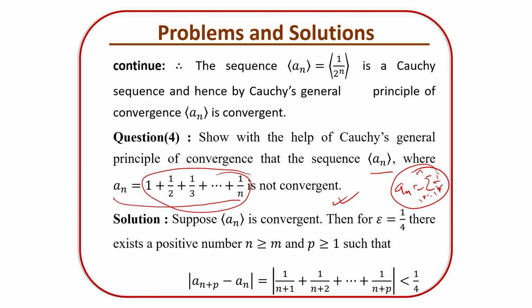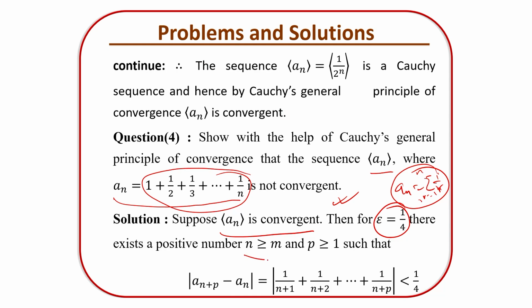But look at the principle we have already proved in the earlier slides. So, suppose a_n is a converging sequence. For the time being, let us suppose that a_n is a converging sequence. Then for epsilon equal to 1 by 4, why have I chosen this specific term? It is not a fixed one, but since I want to prove that if I choose epsilon equal to 1 by 4, the theorem is not valid, that is why I have chosen it here. You can choose anything, it does not matter. You just slightly adjust to each other and it will give you the same thing.